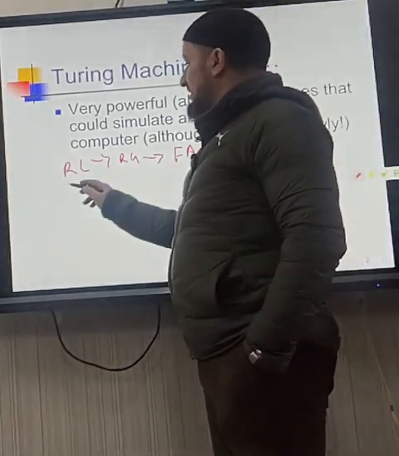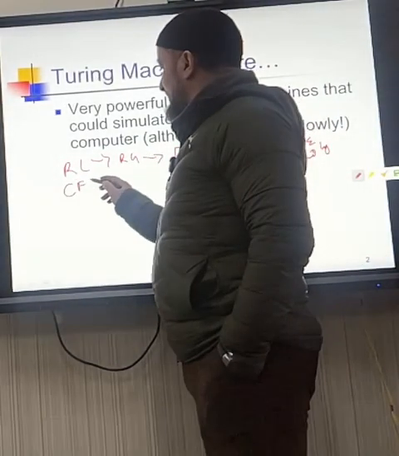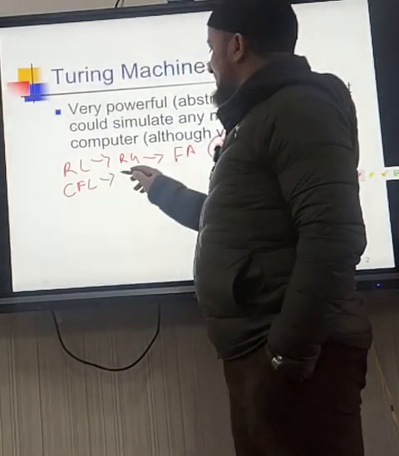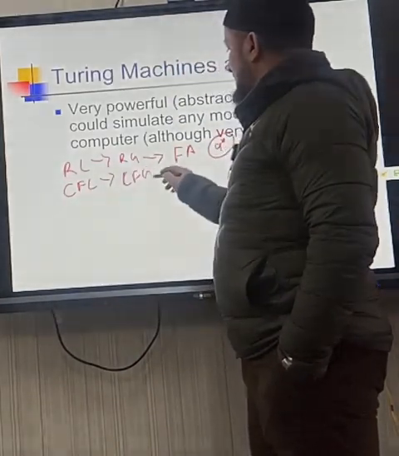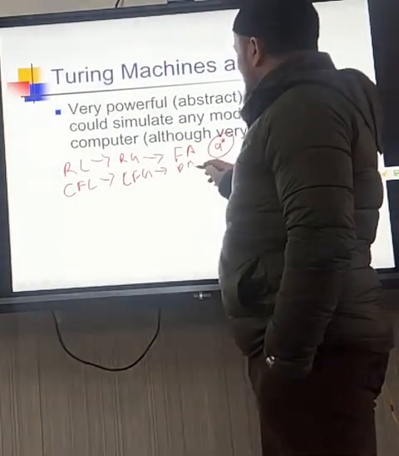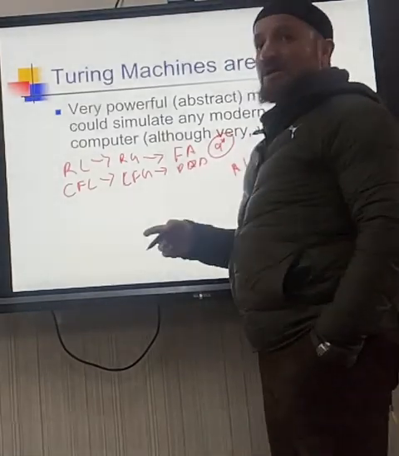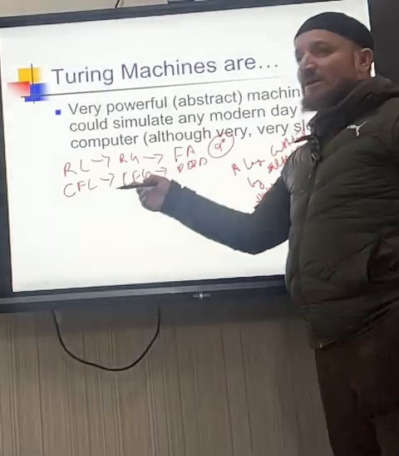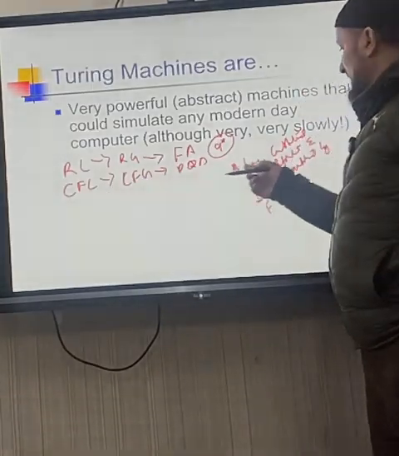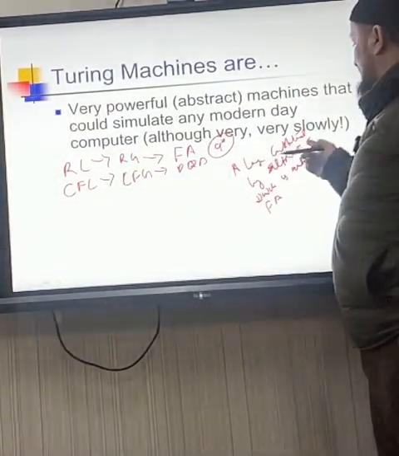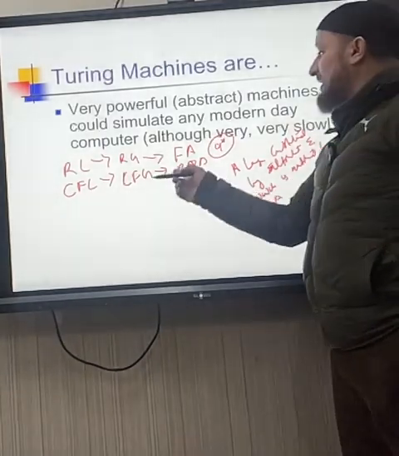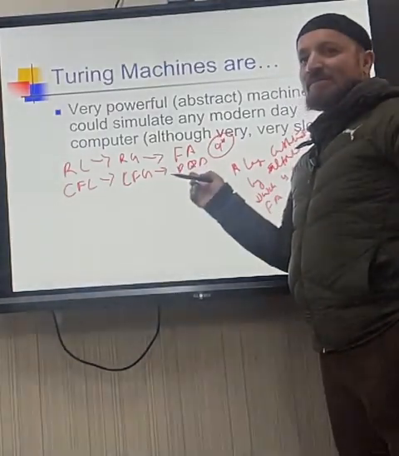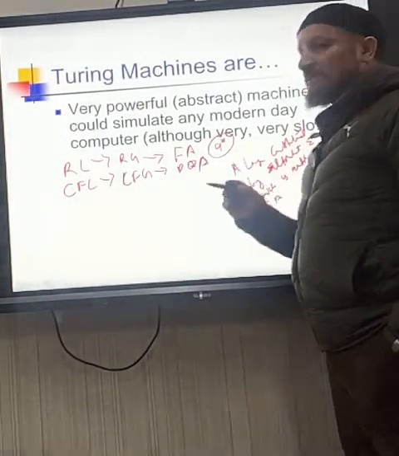Similarly, we have the context-free language. It is being generated by context-free grammar, and it is the push-down automata which accepts this. So if somebody asks what is the context-free language, it's a language constructed by alphabet sigma which is accepted by PDA, push-down automata, right?